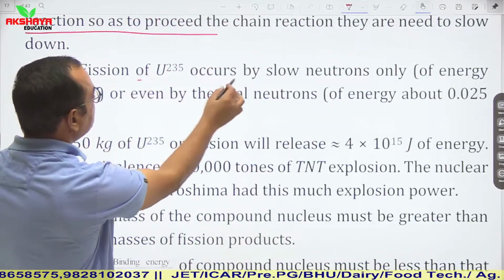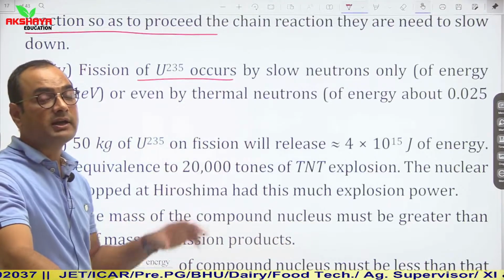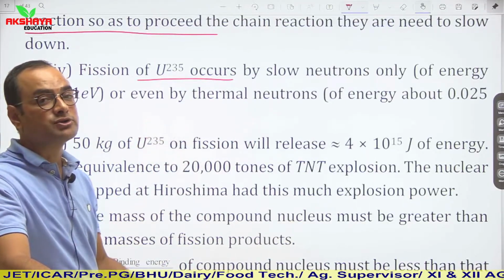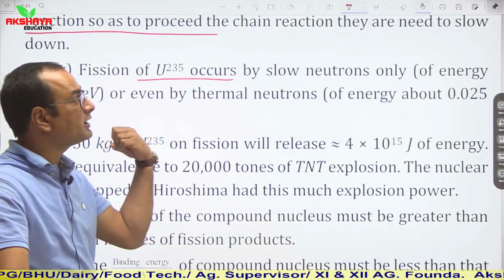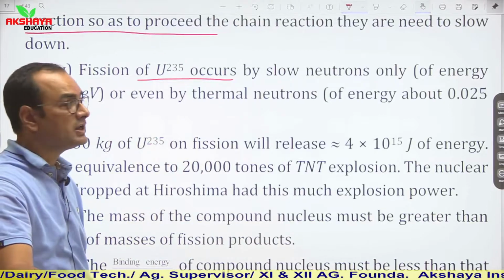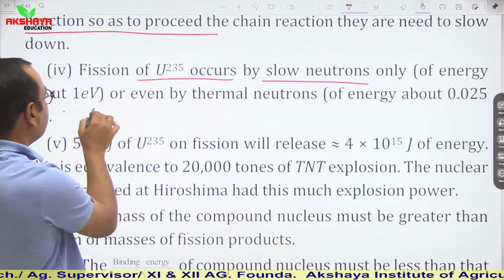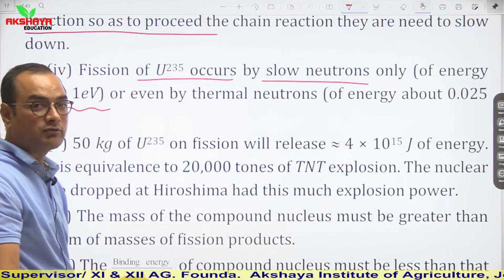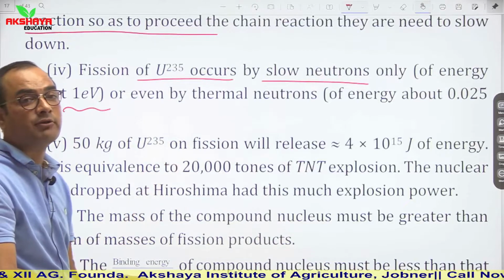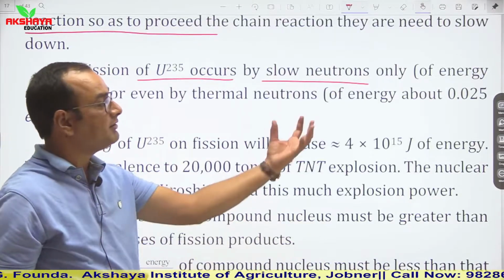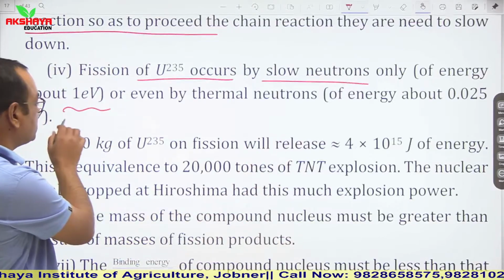Fission of uranium-235 occurs by slow neutrons only, which are of energy about 1 electron volt. Thermal neutrons, which have an energy almost equal to 0.025 electron volt, can also carry forward the chain reactions.